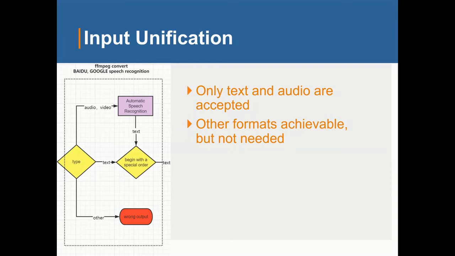And for this process, we need to detect the format of the input. If it is text, then step into the next. If it's audio or video, we can extract the audio into text using speech recognition. Here, we apply the open source Baidu function for speech recognition. For the Chinese language, Baidu speech recognition performs better than other open source functions such as Google.